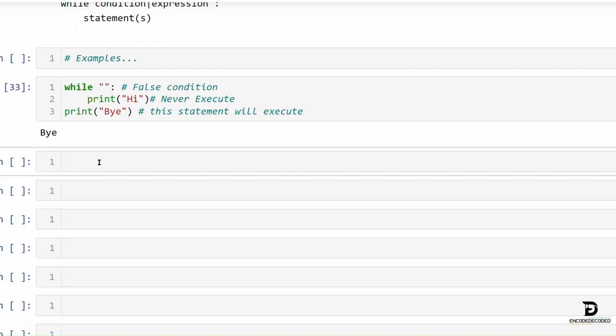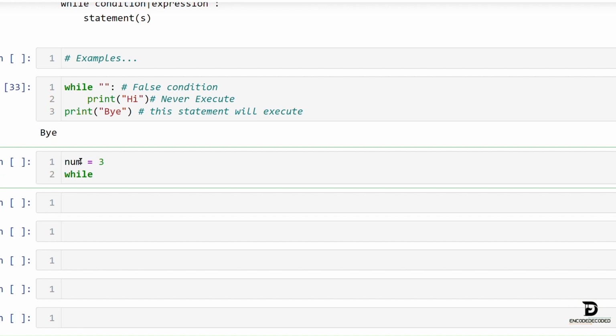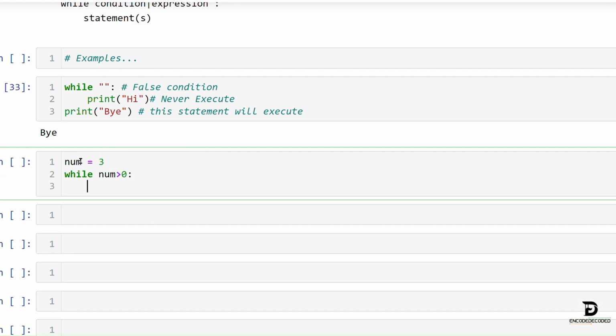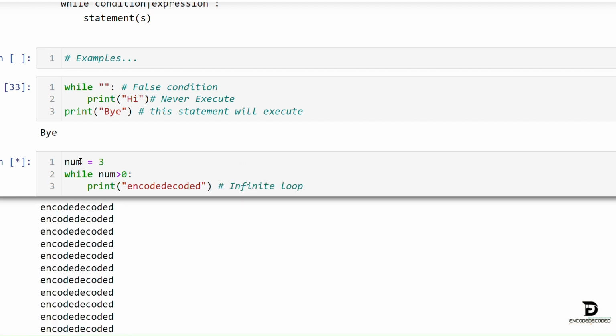Now I just want to print 'encode decode' three times. For that, num equals 3, while num: print('encode decode'). This will also go into an infinite loop because the condition will always be 3, which is nothing but true. So make the condition false when we are satisfied with the iterations. For that, num equals 3, while num greater than 0, print('encode decode'), then num equals num minus 1.